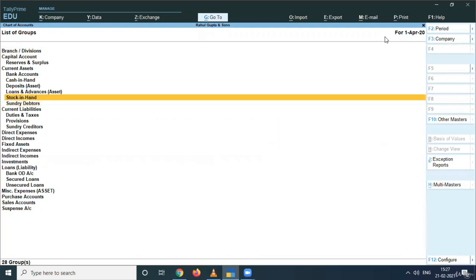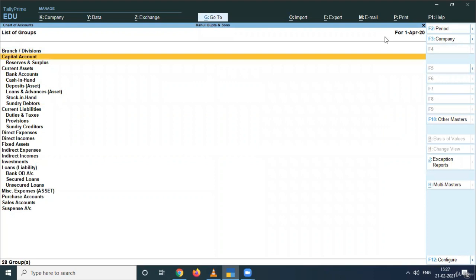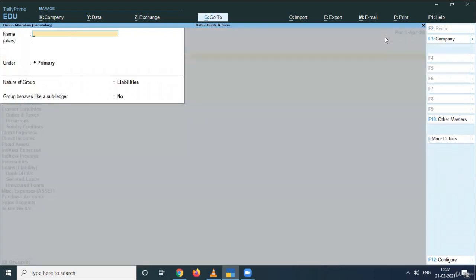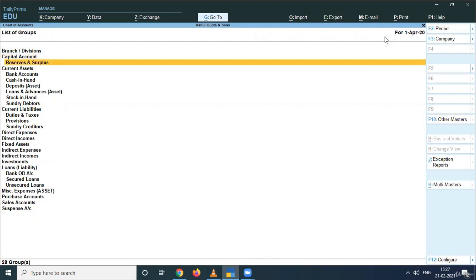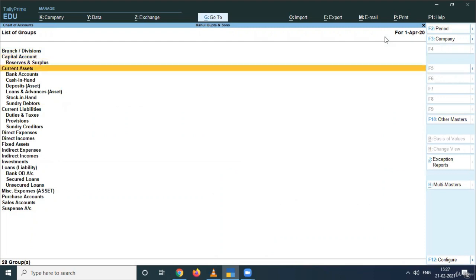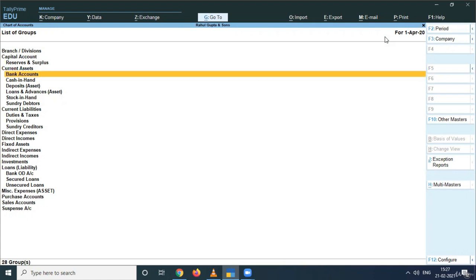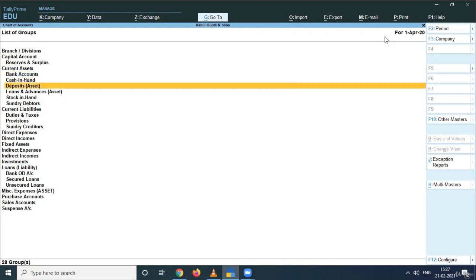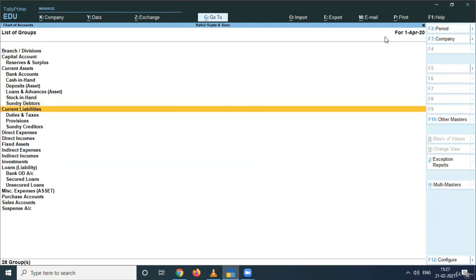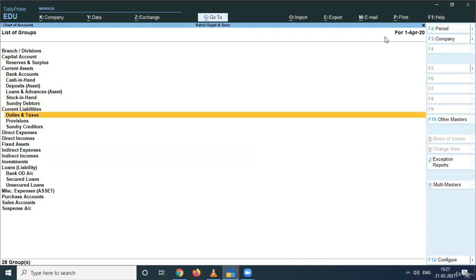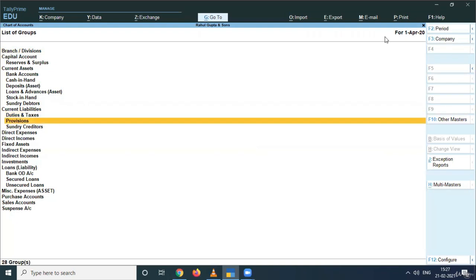Under capital accounts, the capital group, you will be able to post all of your capital accounts. Under reserves and surplus, you can post your net profits. Under current accounts, you can show your bank balances, your cash in hand, your assets, current assets as well as long-term assets, your stock, your debtors, or the persons from whom you have to take the money, your liabilities, the taxes that you need to pay, provisions that you had made, and many more.